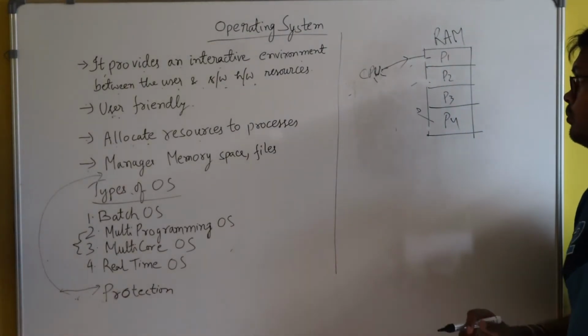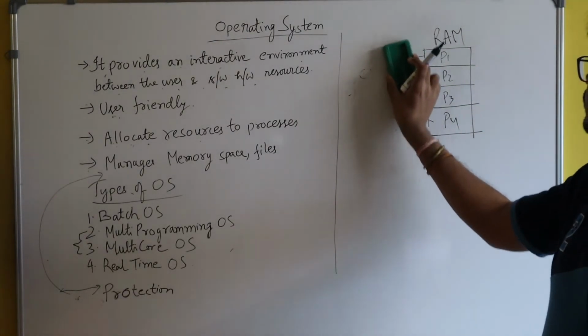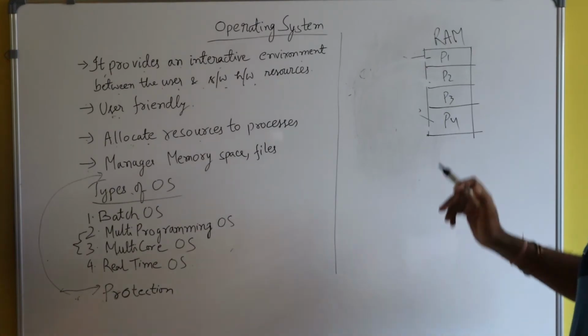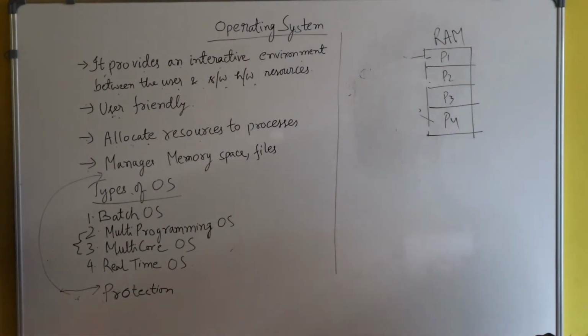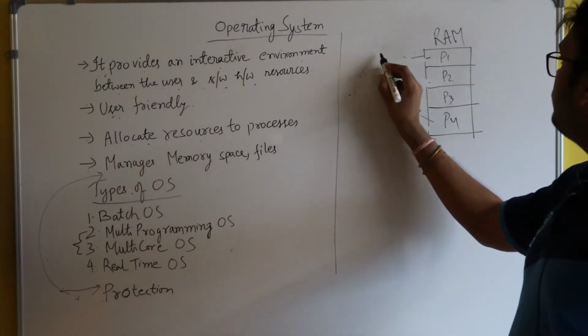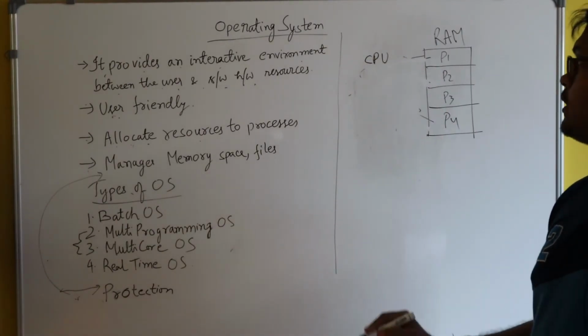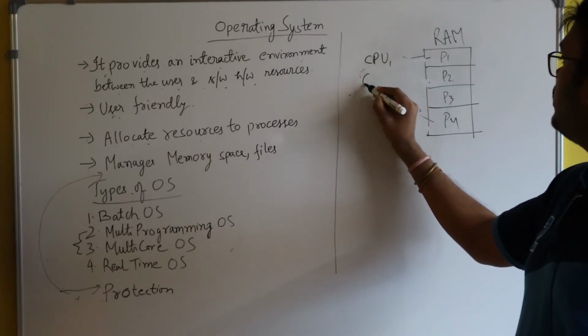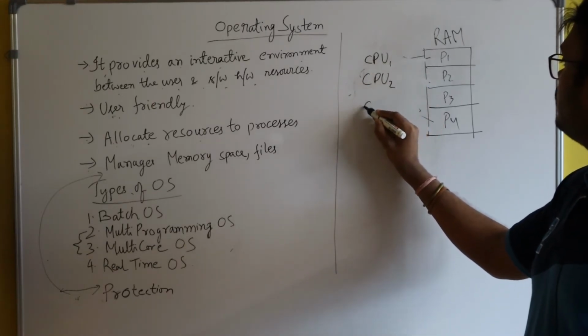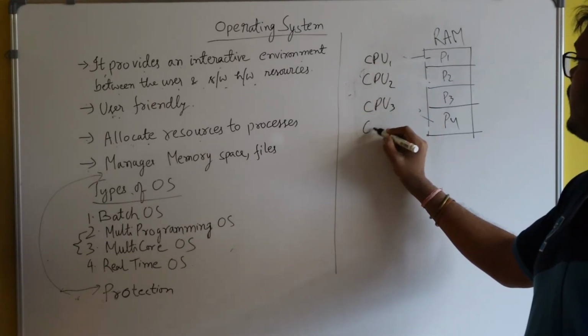You see how? Here you see, already 4 programs are there in the RAM. Suppose there are 4 CPUs, imagine a case of a quad-core processor: CPU 1, CPU 2, CPU 3 and CPU 4.